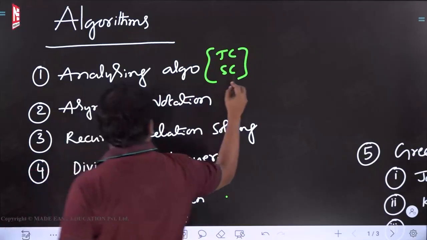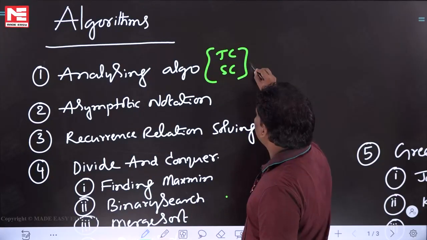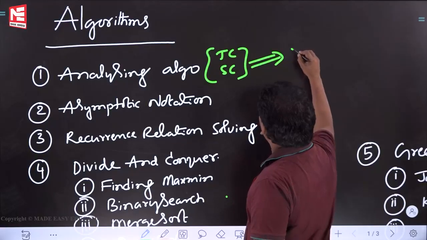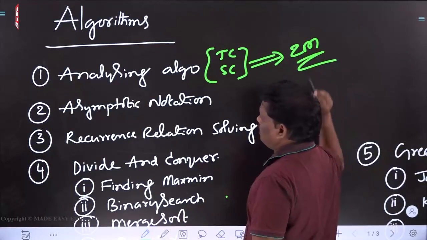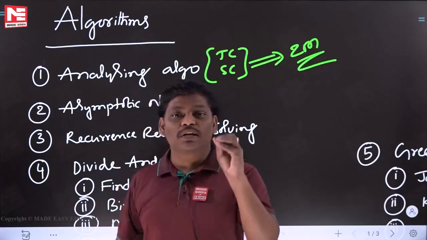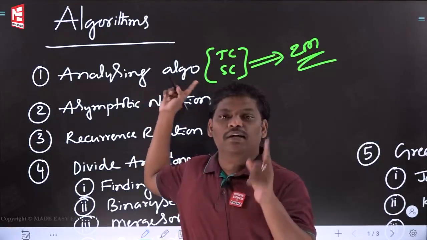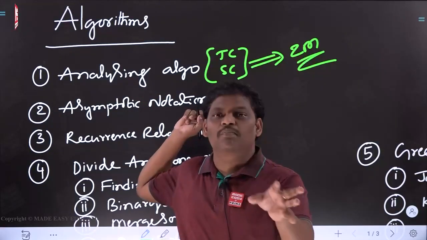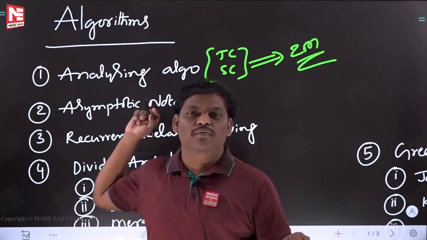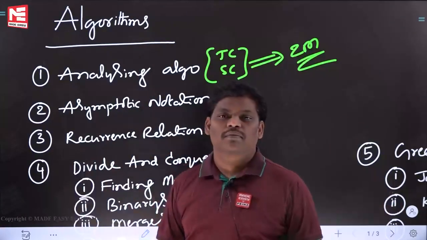Every year in the GATE examination, from this area, a minimum of 2 marks are coming. Please take care. I will give many examples also, approximately 20 examples will come. Please concentrate here. Finding time complexity and space complexity is really important, not only from the GATE examination point of view. As a computer science person, this topic is really important.